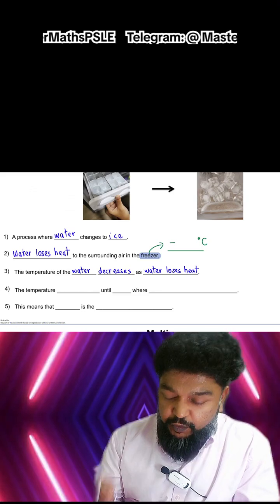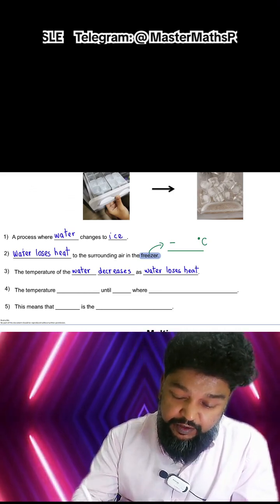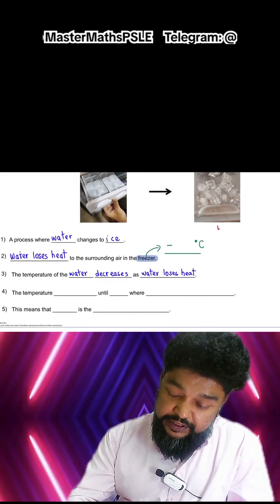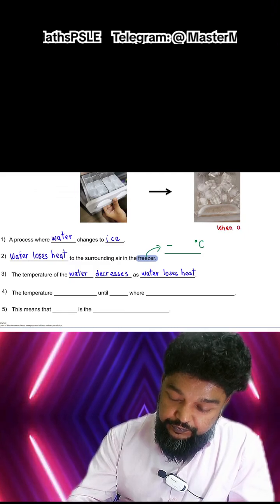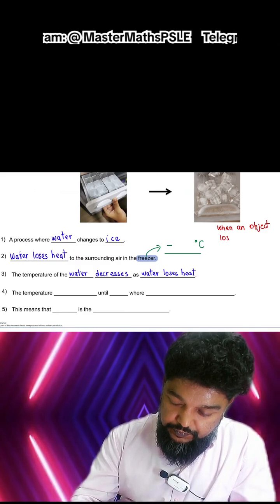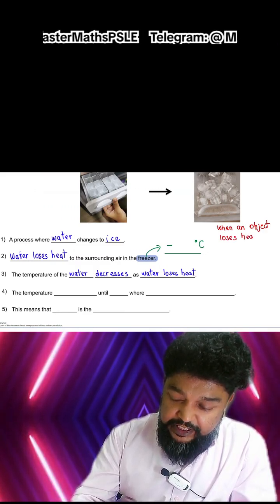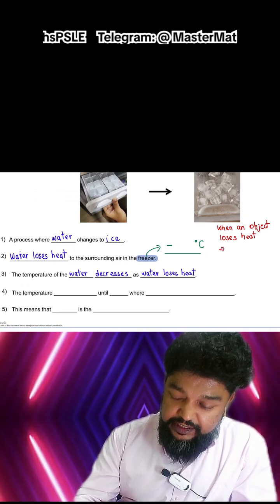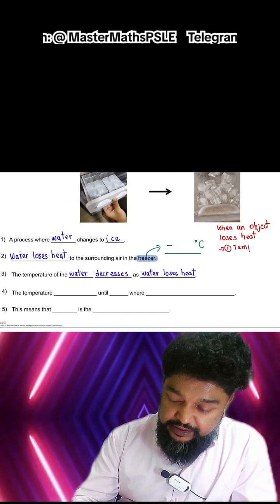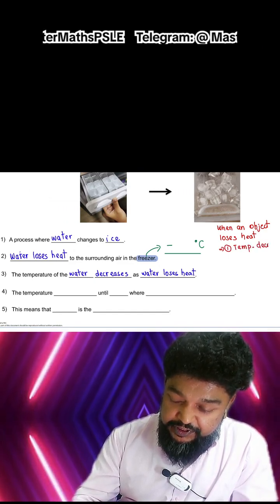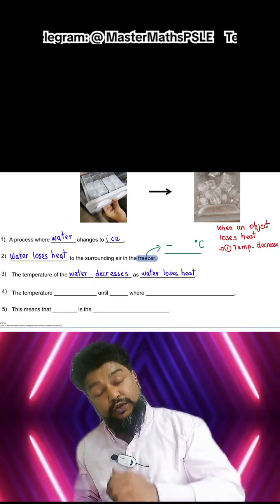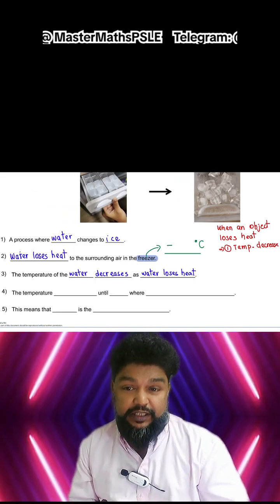So one important point you need to remember: when an object loses heat, the first thing that can happen is a decrease in temperature. Remember, temperature is the measure of how hot or how cold something is, right? So when it's losing heat, its temperature starts to decrease.